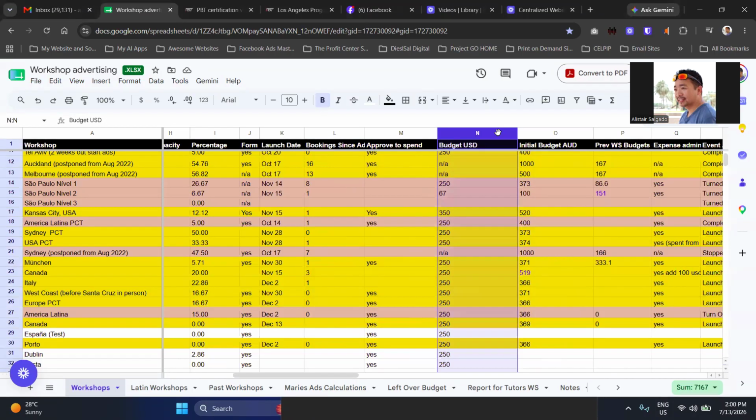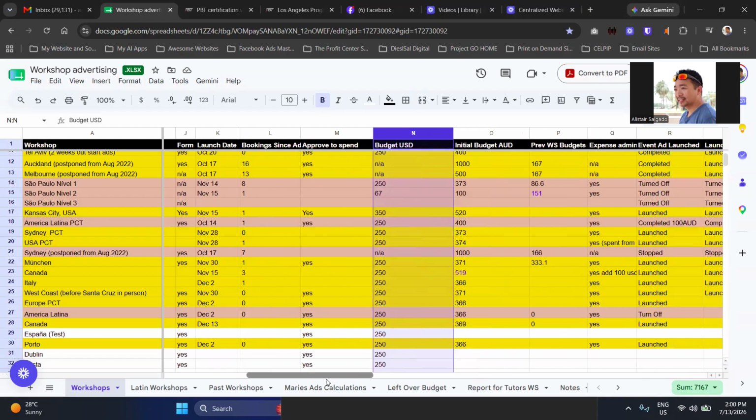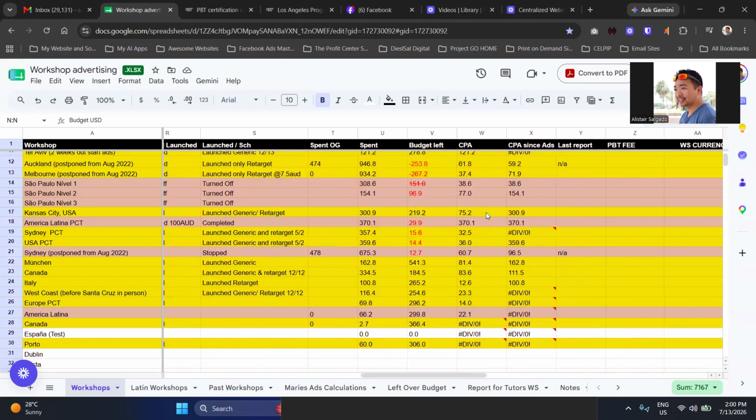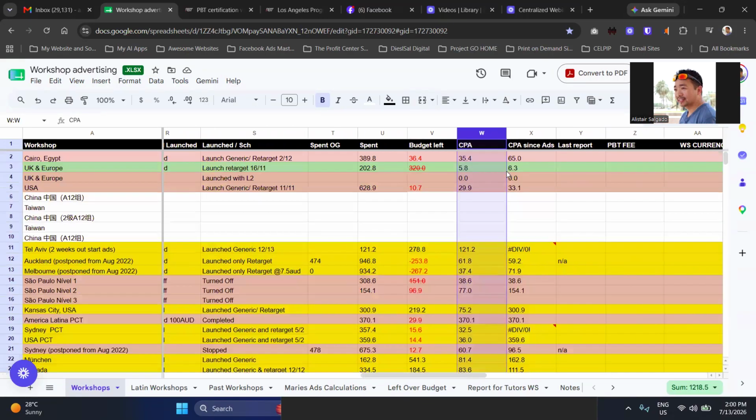Okay. So here in the CPA and CPA since ads, this is the most important thing we are tracking. This number matters to the client. So cost per acquisition. I'm tracking this both overall and specifically since ad launch, so we isolate the paid campaigns that are actually contributing versus organic bookings in the events.